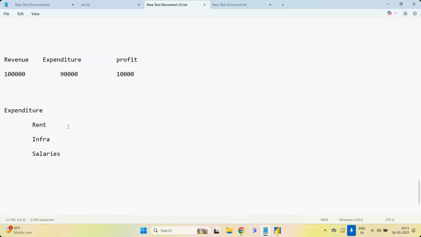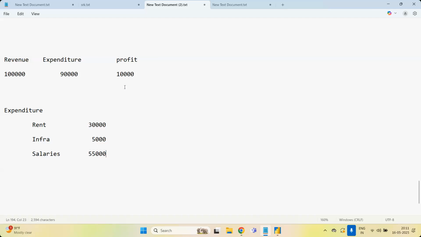Now, rent is locked. Let's take an example. Rent is around 20,000 or 30,000, something like this. My infrastructure monthly cost is around 5,000 rupees. And salaries, what am I paying for the people? Let's take the balance. 35 out of 90, 35 is completed now. Balance, how much is there? 55. 55,000 salaries. Assume this is the case.